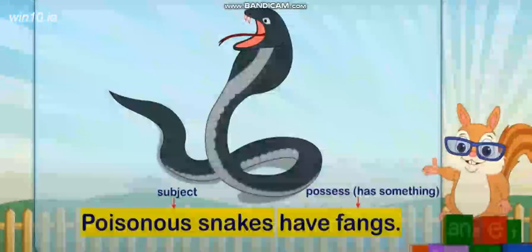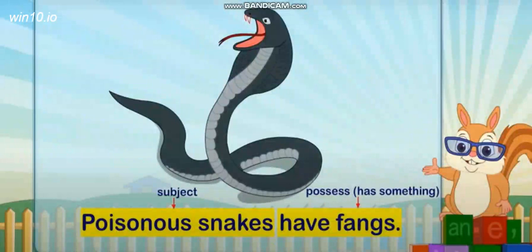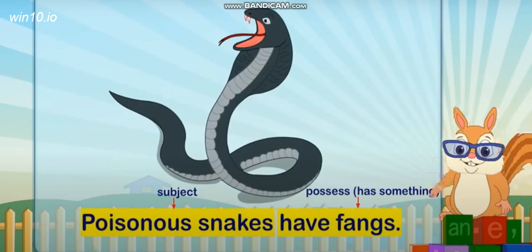Now, poisonous snakes have fangs. Poisonous snakes is the subject, whereas having fangs is about having something, that is, to possess something. Poisonous snakes form a subject, and have fangs is about having or possessing something.